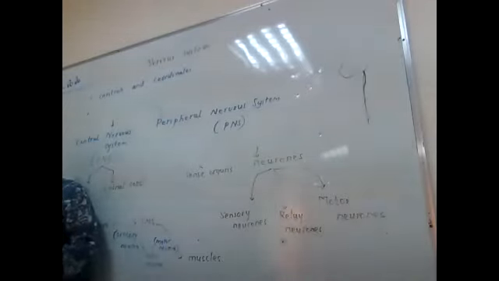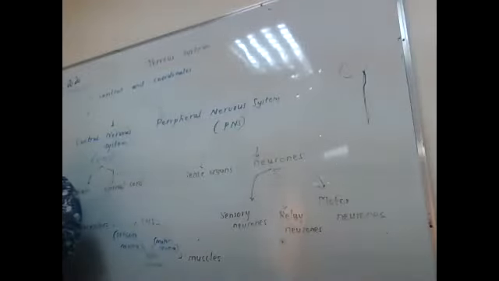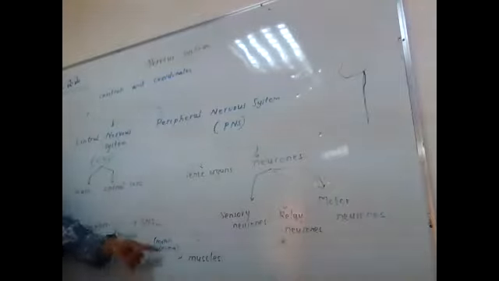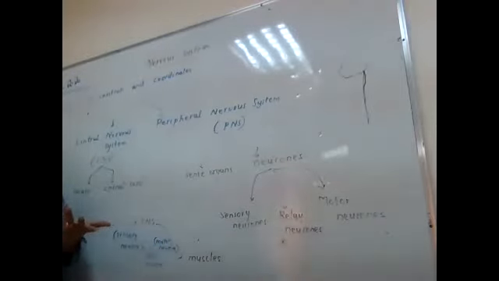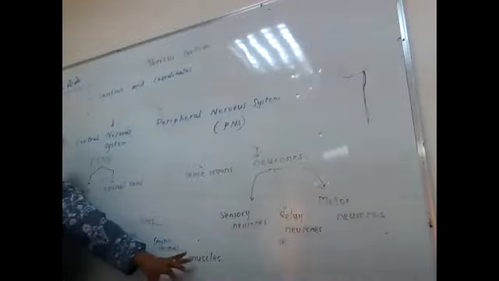Did you get it? Maybe a coma state, those who are paralyzed persons. Maybe their sensory neurons are working, they are getting everything, but the motor neuron is not working.